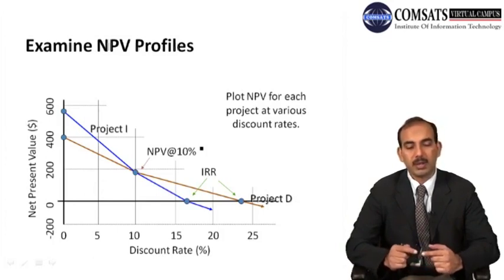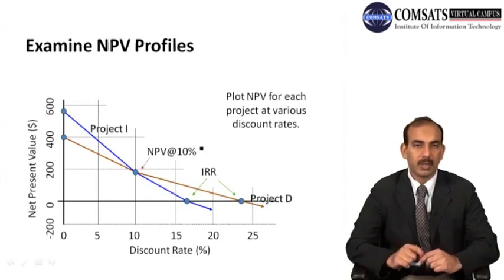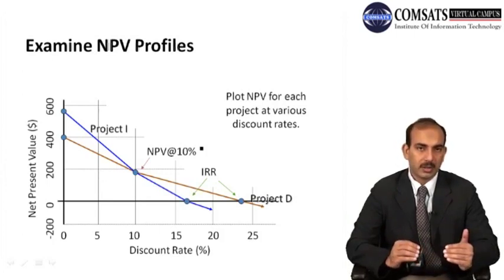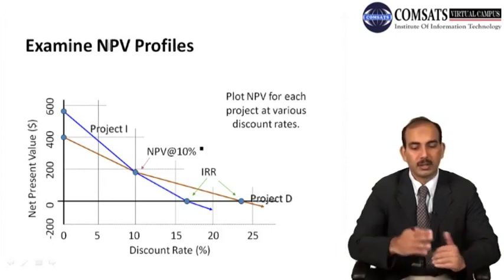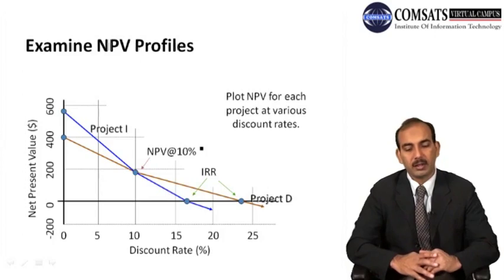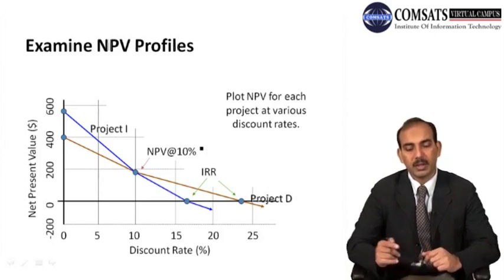There is a point at which both have equal net present value, and below that discount rate the net present value is higher for project I in this case, and after that discount rate, which is given in this case as 10%, project D is good for the firm.